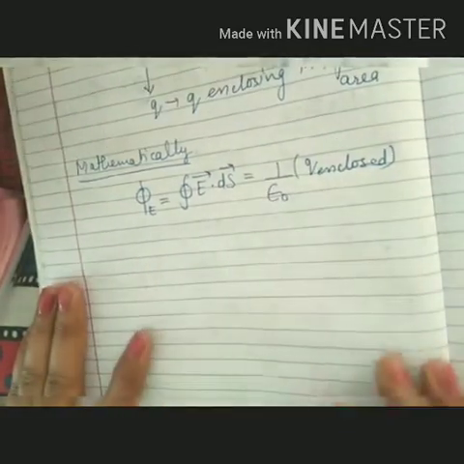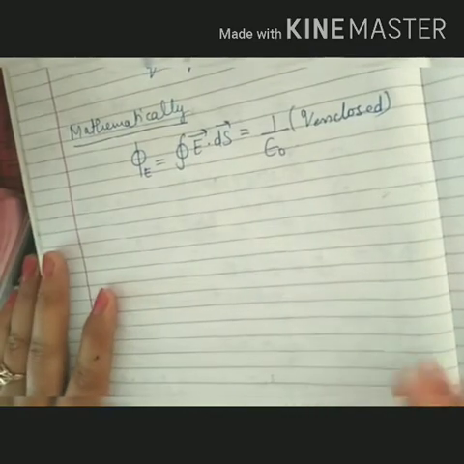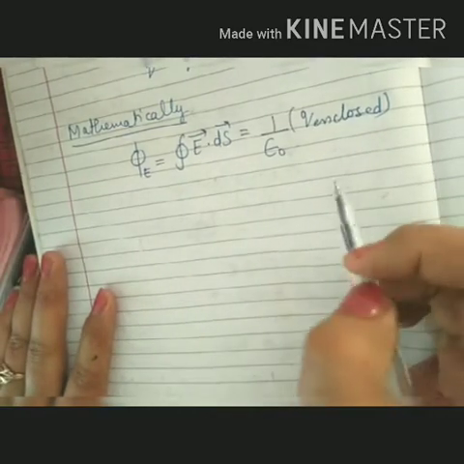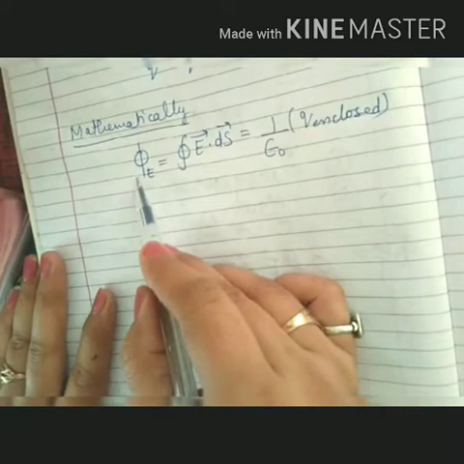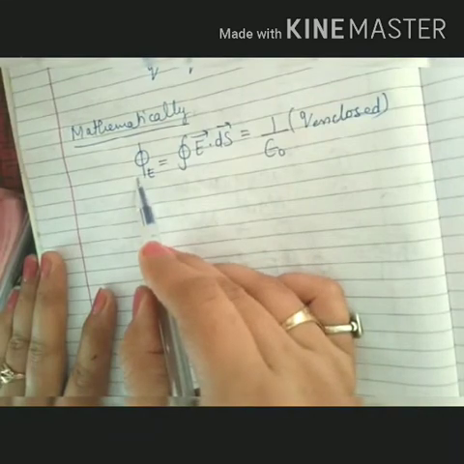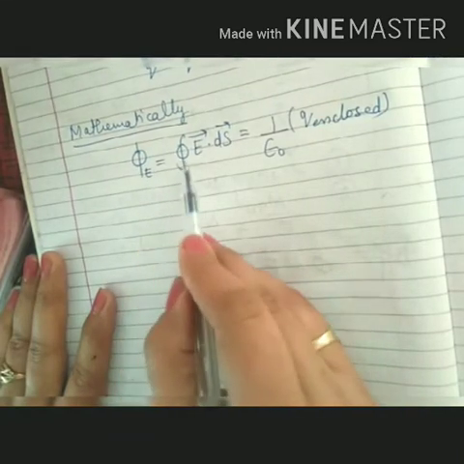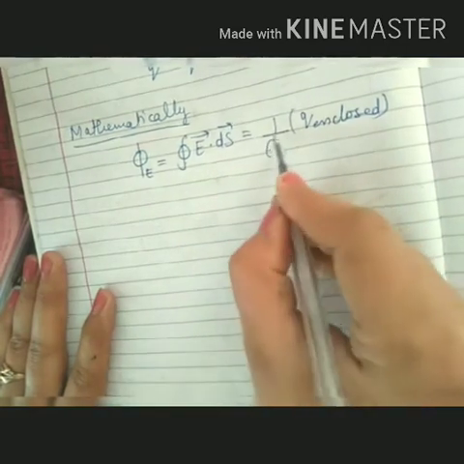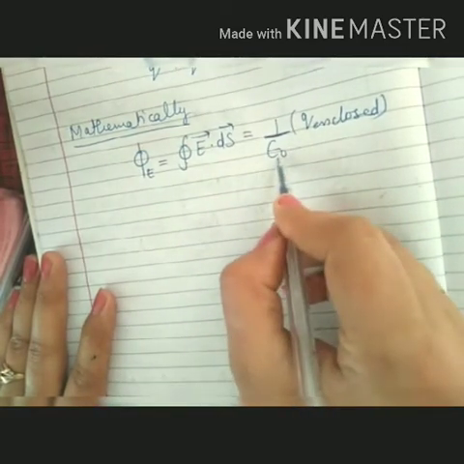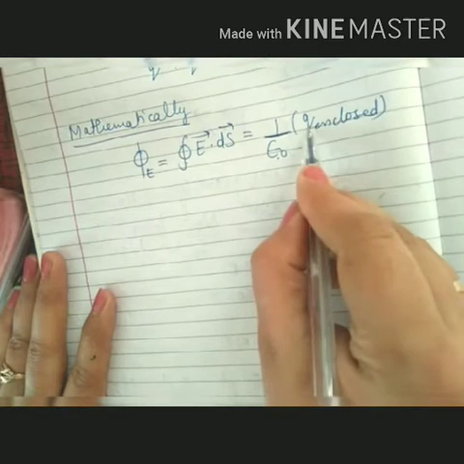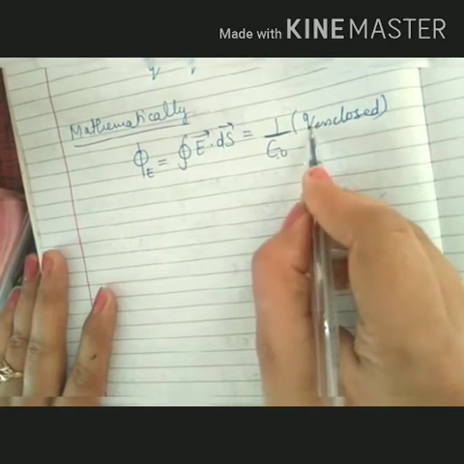So what will be its statement? The statement of Gauss theorem is that the electric flux through any closed surface is 1 upon epsilon naught times the net charge enclosed by the closed surface.